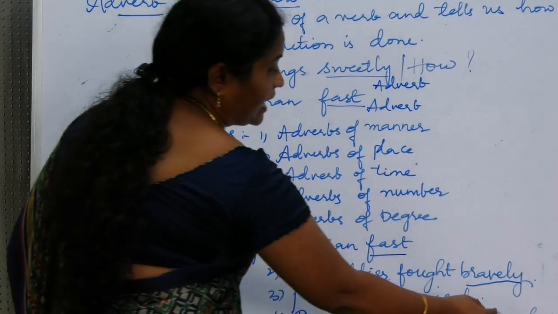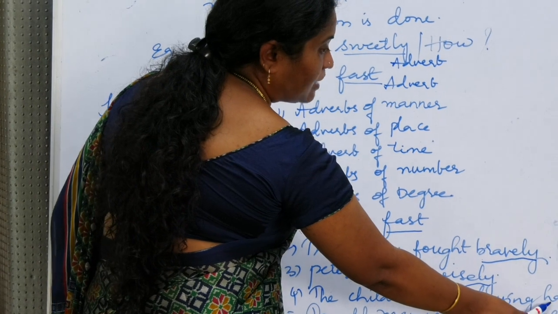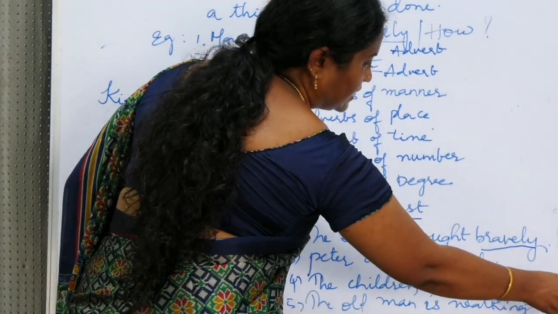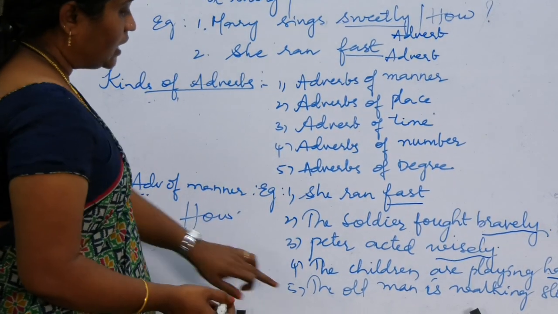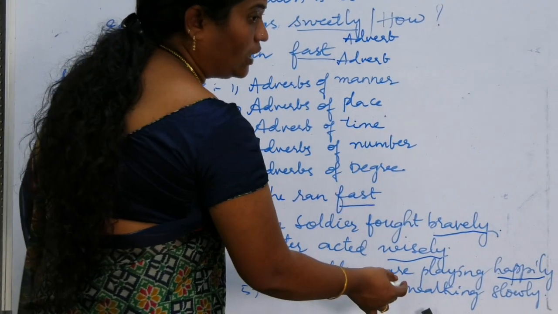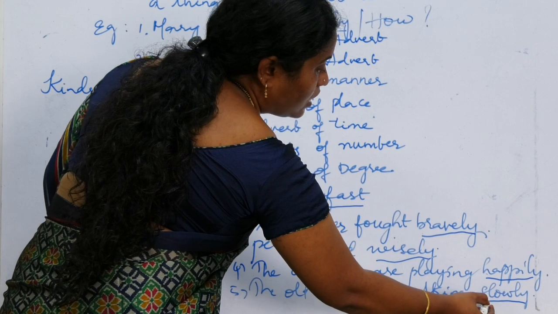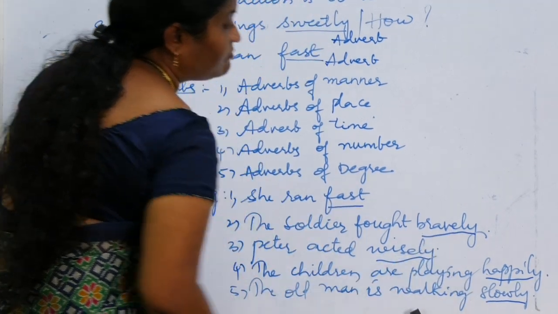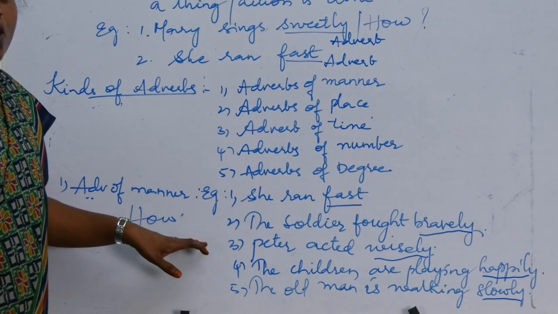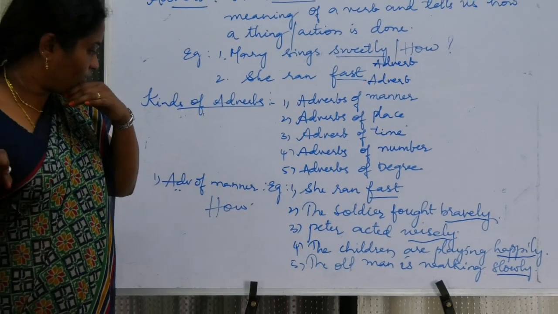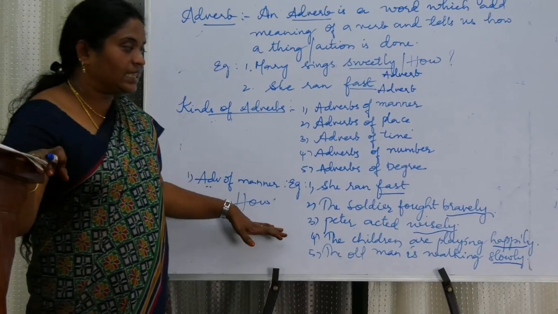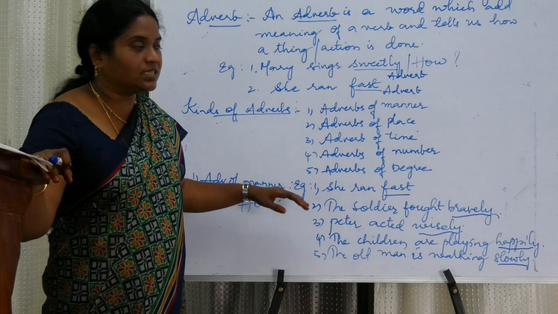The children are playing happily. How the children are playing? Happily is an adverb. Okay. The old man is walking slowly. How the old man is walking? Slowly. So these are all adverbs of manner. It tells us how the action is done. Adverbs of manner means it tells us how the action is done.